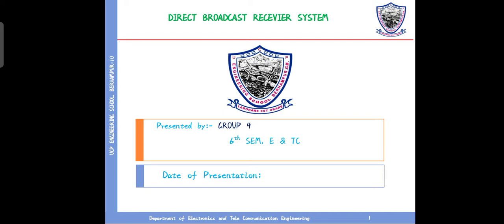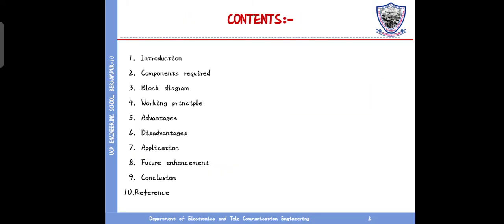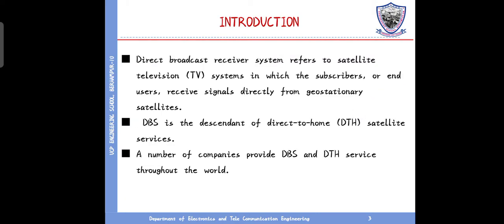My topic is direct broadcast receiver system. This is my content: introduction, components required, block diagram, working principle, advantages, disadvantages, applications, future and implementation, conclusion, reference.